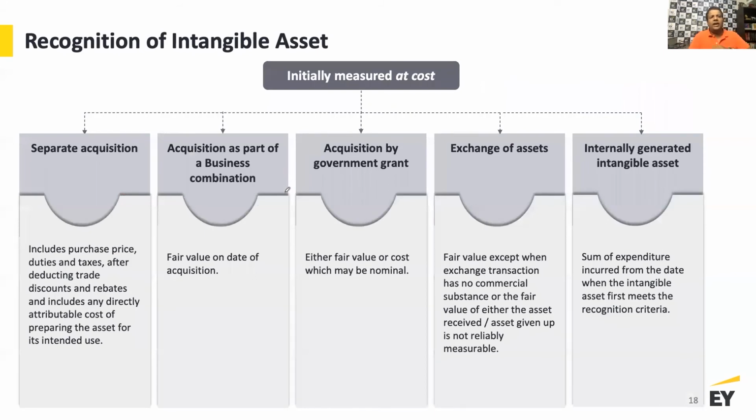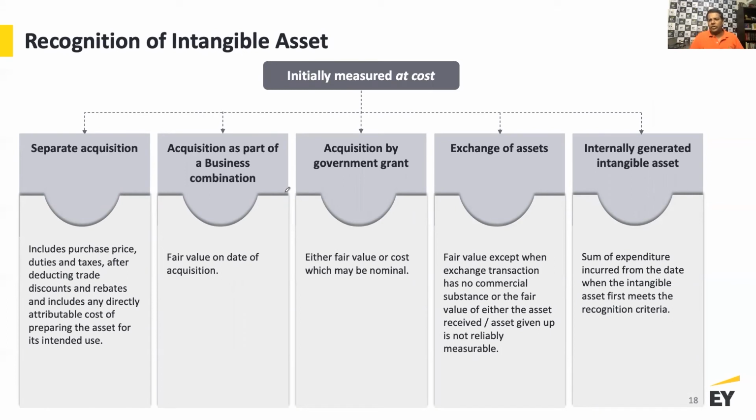You may acquire an intangible asset in a business combination. If you're acquiring an intangible asset in a business combination, then you do accounting for them at fair value. You have to do a fair valuation of those intangible assets and record them at the fair value on the date of acquisition, right? You may acquire an intangible asset under the government grant guidance, right?